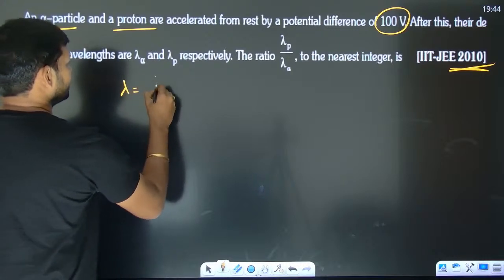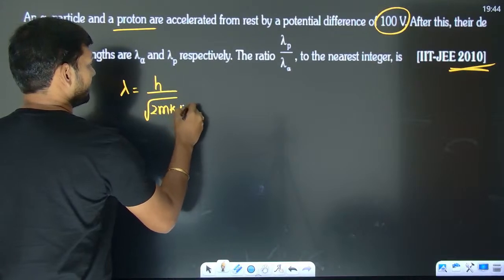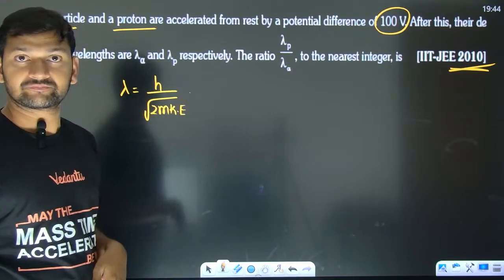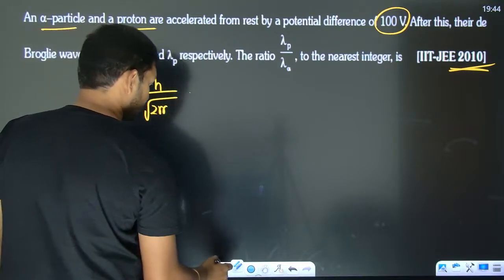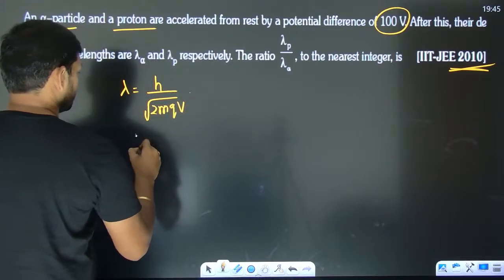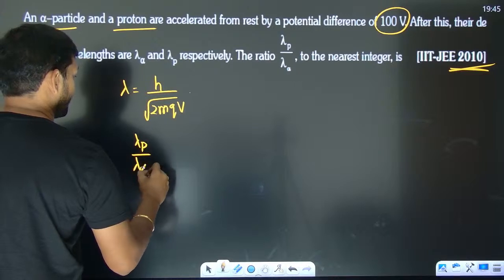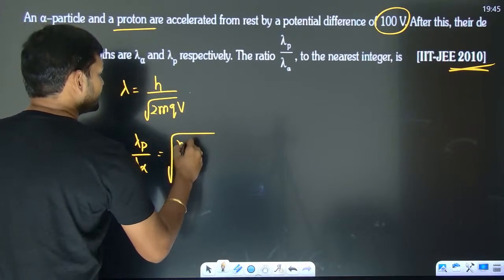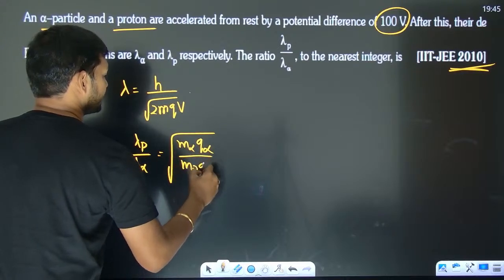De-Broglie wavelength is h by root 2mKE, and that KE can be written as what? Q into V. So you can say lambda of p by lambda of alpha is root of mass of alpha, charge of alpha by mass of proton, charge of proton.